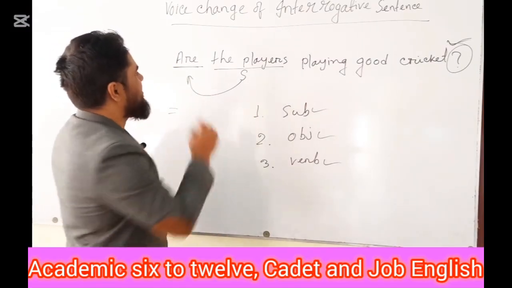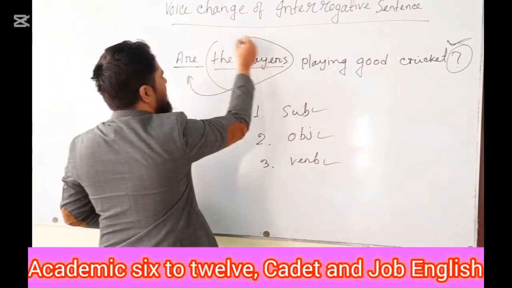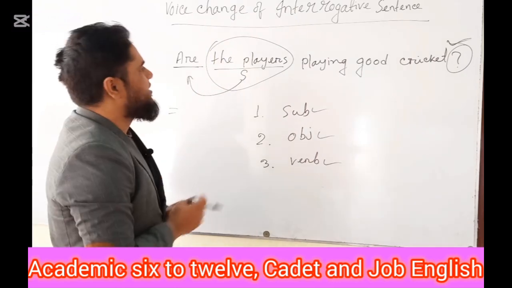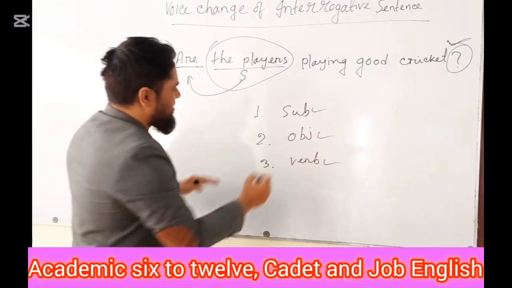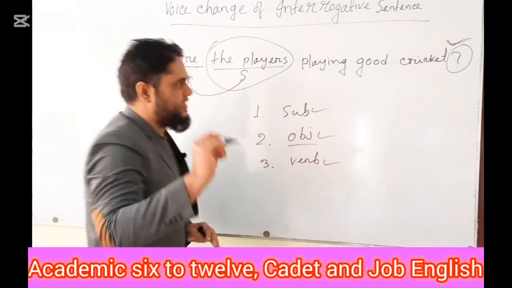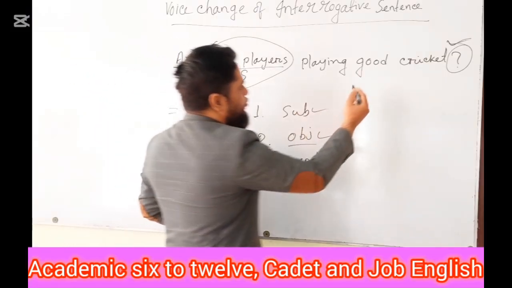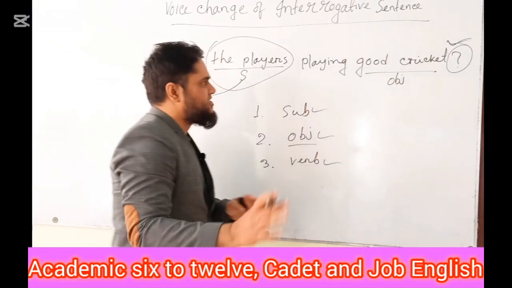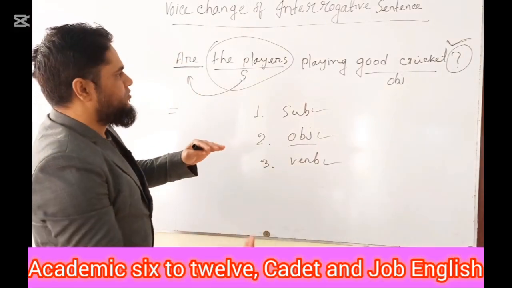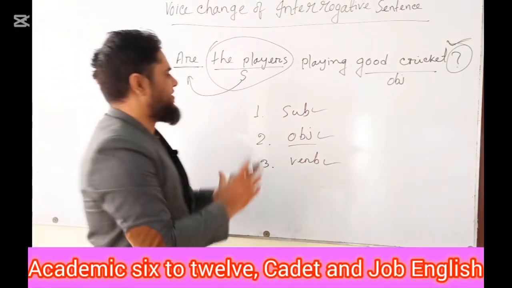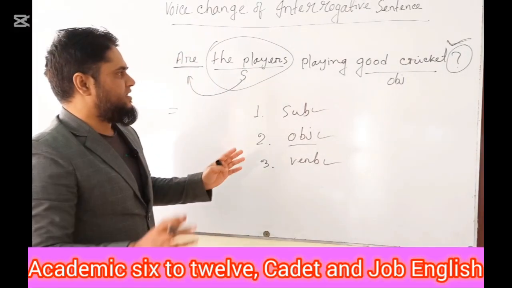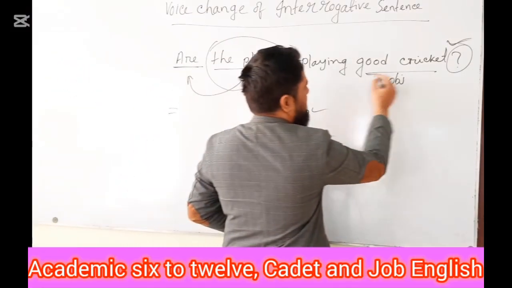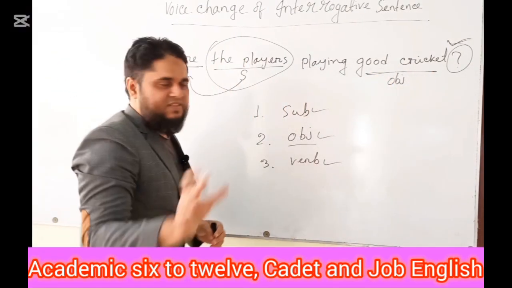Here in this sentence we have already traced out the players as the subject. Now it's time to trace out the object. Here good cricket is object. As we have discussed many times in our previous classes how to trace out the types of object, I think it is very easy for you to find out now what is the object of the sentence.